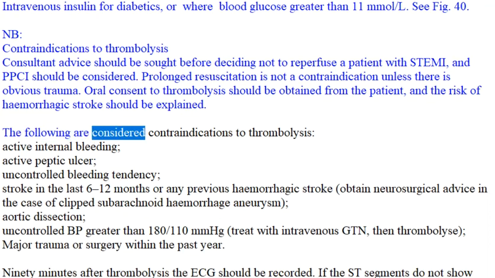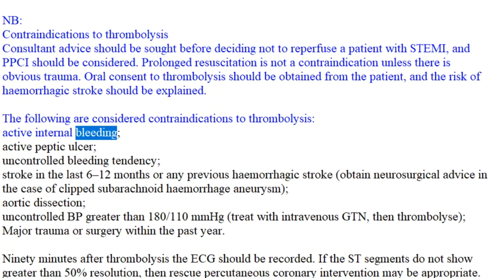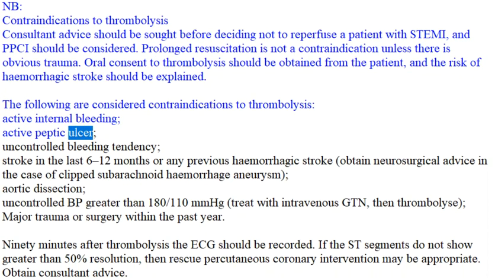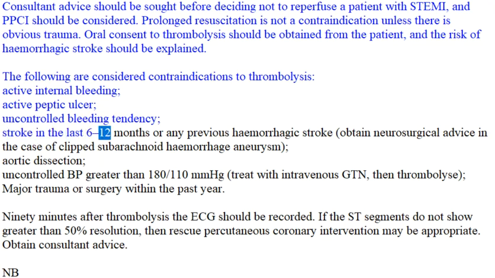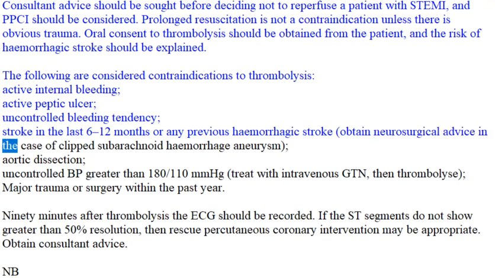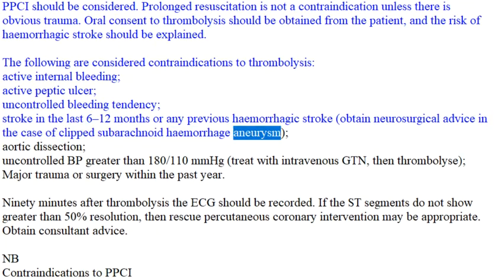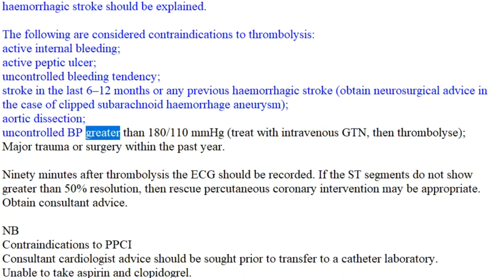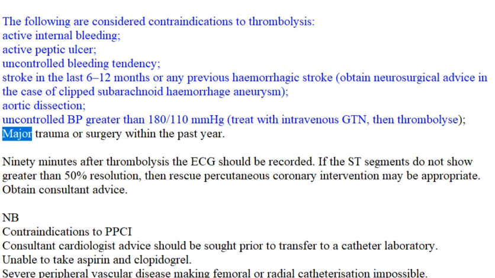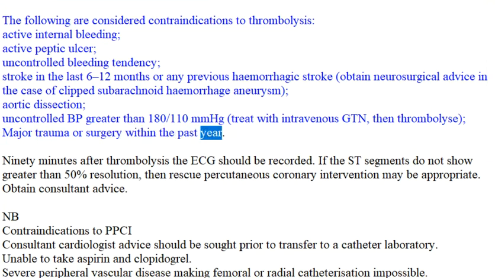The following are considered contraindications to thrombolysis: active internal bleeding, active peptic ulcer, uncontrolled bleeding tendency, stroke in the last 6-12 months or any previous hemorrhagic stroke. Obtain neurosurgical advice in the case of clipped subarachnoid hemorrhage aneurysm. Aortic dissection. Uncontrolled BP greater than 180/110 mmHg: treat with intravenous GTN, then thrombolyse. Major trauma or surgery within the past year.